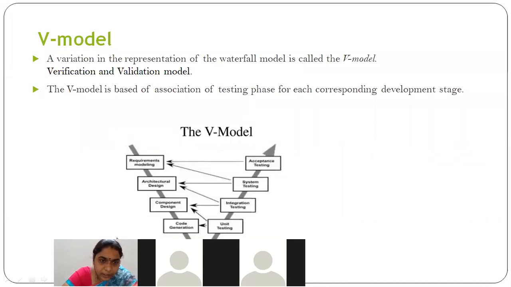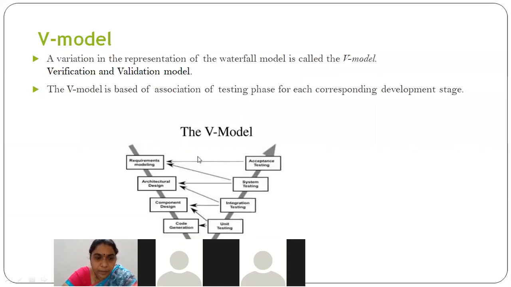So this half part is called the verification phase, and the rest of the part is called the validation phase. Both together resemble the alphabet V. That is the reason we call this a V model. So why did we come from the waterfall model to the V model?